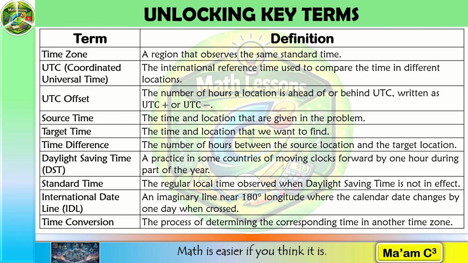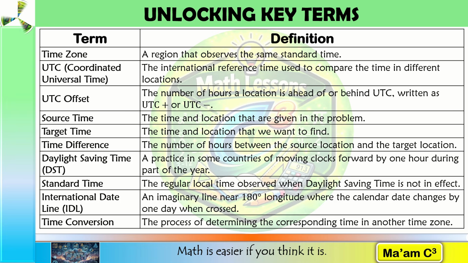Another important term is source time. The source time is the given time and location where we start. The target time is the time and location that we want to determine. We also have time difference, which is the number of hours between two locations. We also have daylight saving time or DST. Daylight saving time is a practice in some countries where clocks are moved forward by 1 hour during part of the year. We also have standard time. This is the regular local time observed when daylight saving time is not in effect.